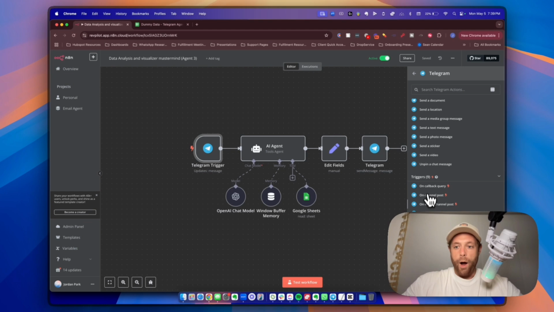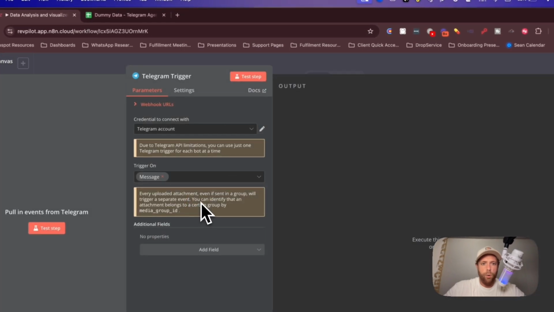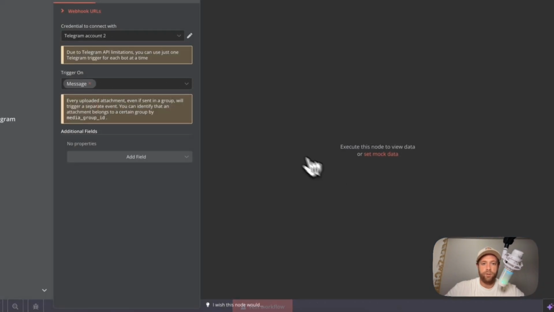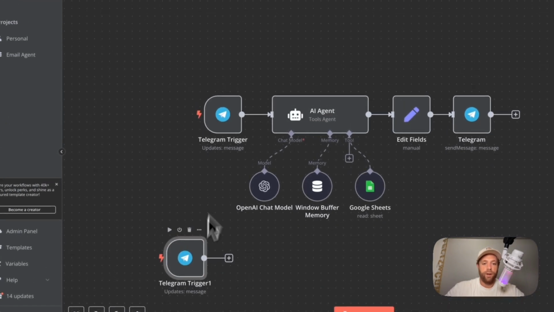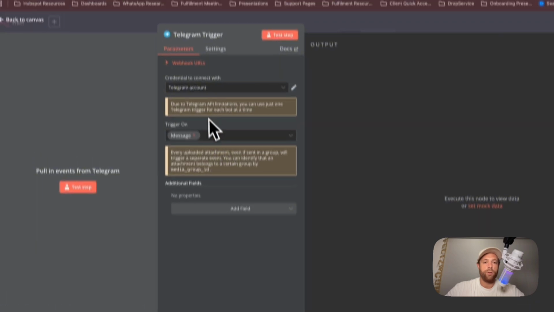and then you're going to choose what you want. So on this one, we are going to say on message. And I'll open this up so you can see the Telegram account is here. But yeah, so just select on message, and then you're going to see this little thing right here. So same exact trigger, but we're going to go into this one since it's already set up.